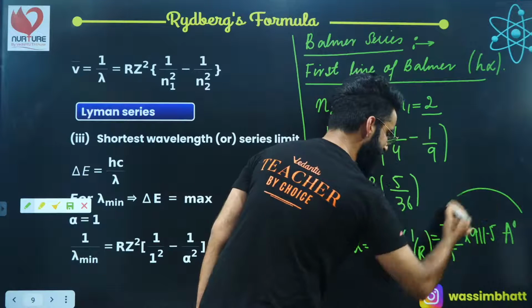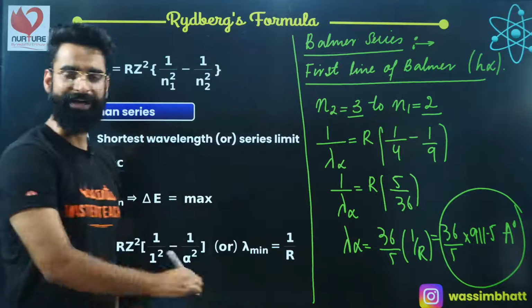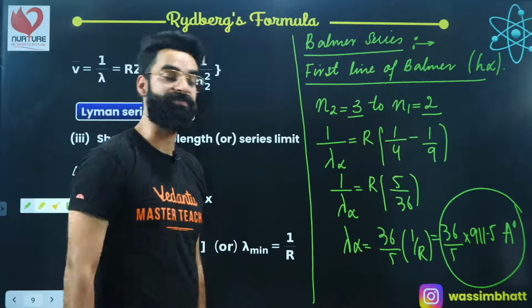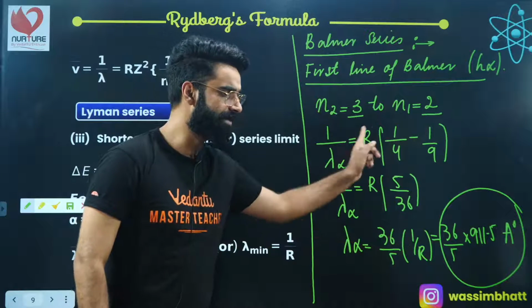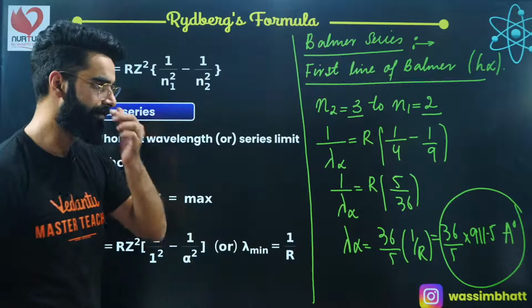So this is basically the wavelength of the radiation emitted during the first line of Balmer series, when the electron makes a transition from 3 to 2. I'm sure it's clear to everyone, yeah?